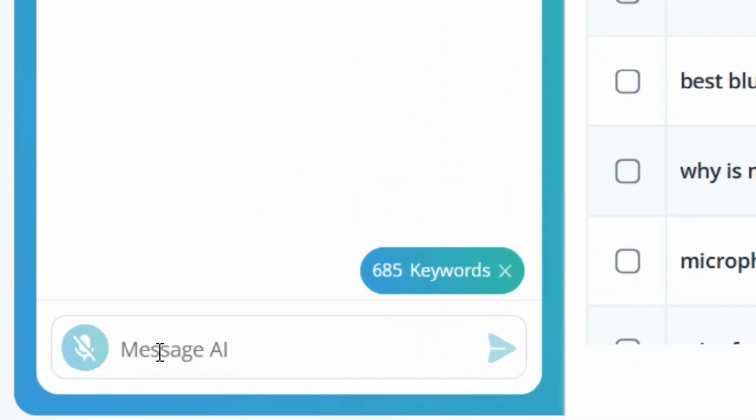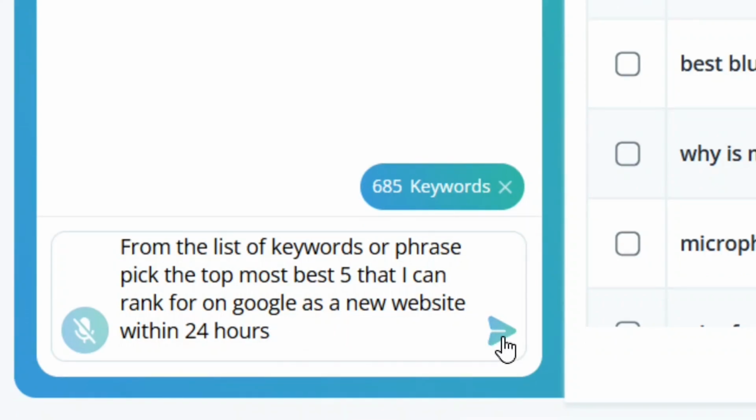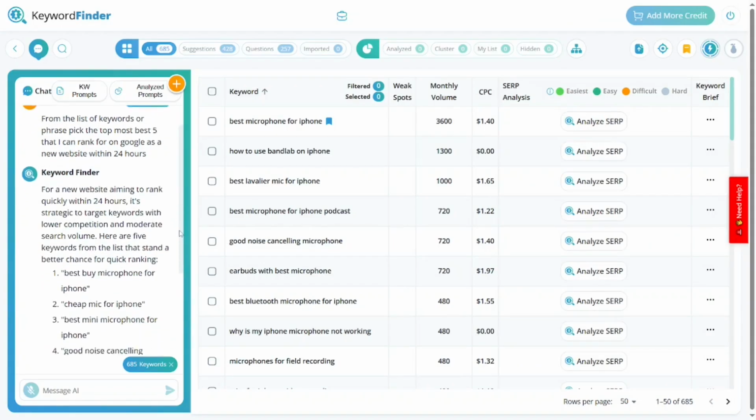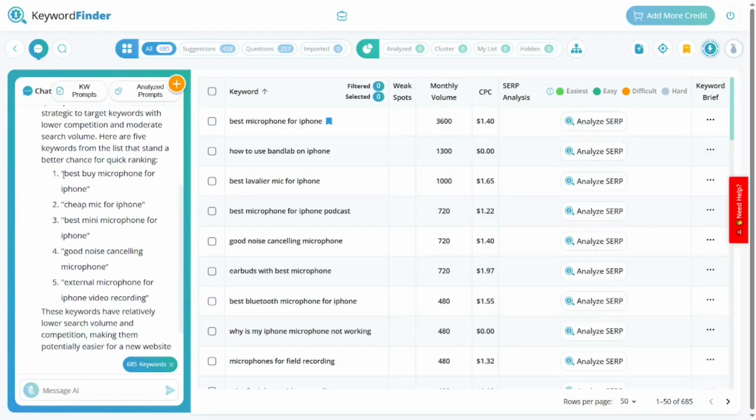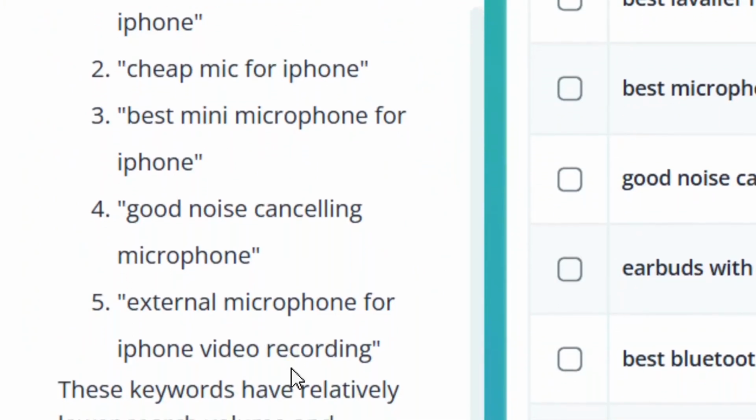And then from the AI search bar, type in this: from the list of keywords or phrases, pick the topmost best 5 that I can rank for on Google as a new website within 24 hours. All that you have to do now is simply click on the send button, and then the AI is going to give you, from the top, the list of the ones that it thinks you can rank on Google as a new website.